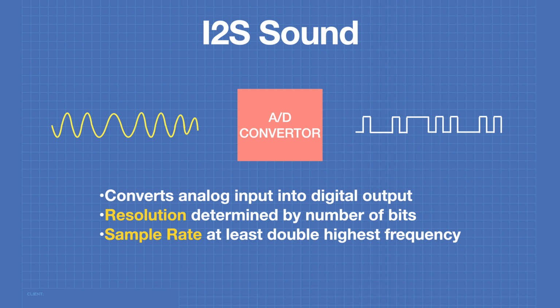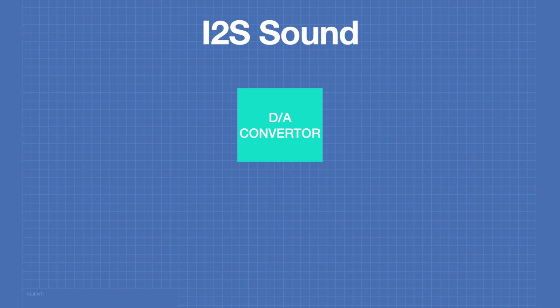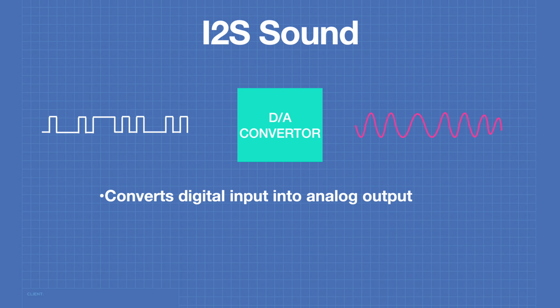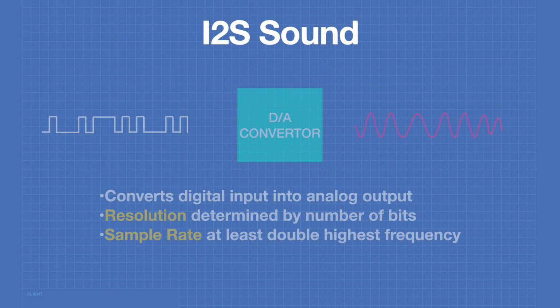The frequency response of the A to D converter is determined by its sample rate, which must be at least double the highest frequency that you wish to sample. The other fundamental component of digital audio is the digital to analog converter. This converts the digital input signal back into an analog output. It has the same specifications as far as resolution and sample rate go.